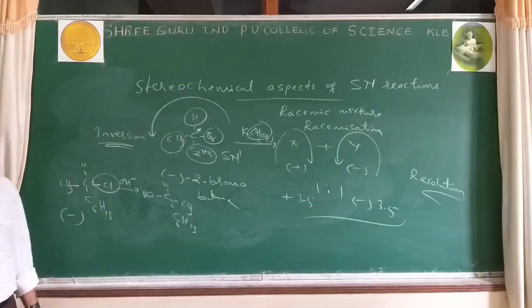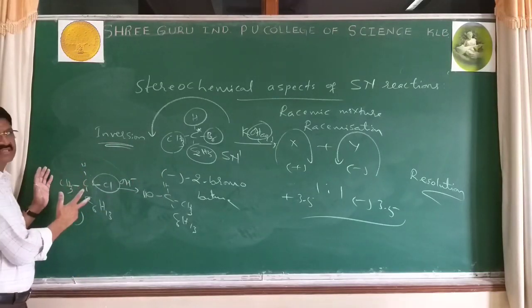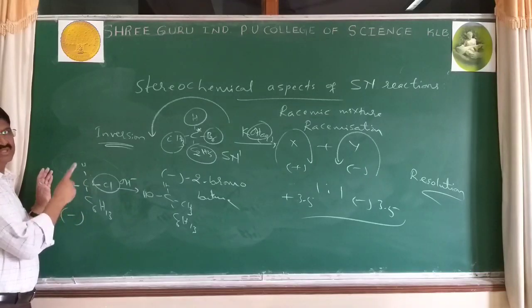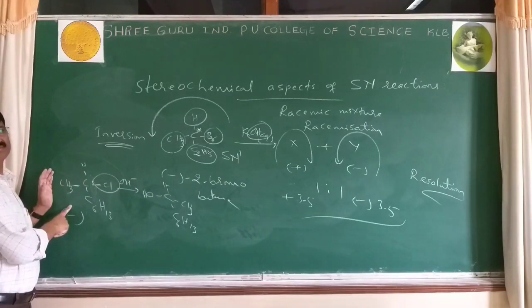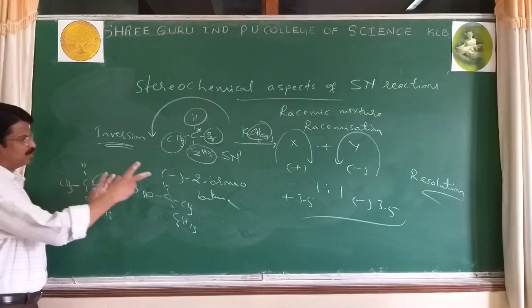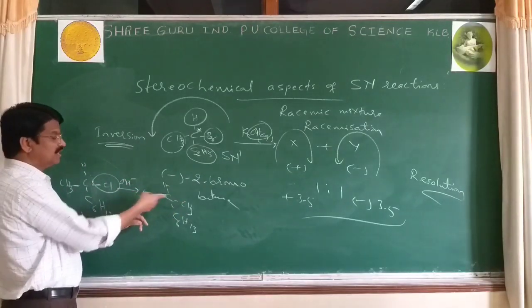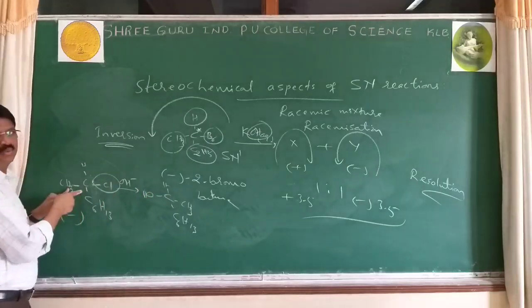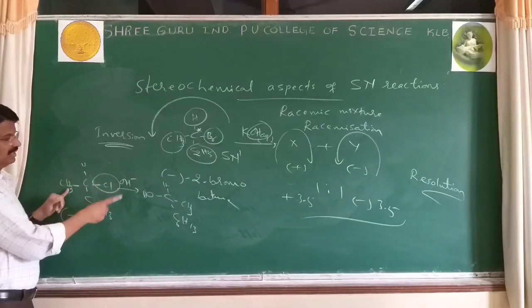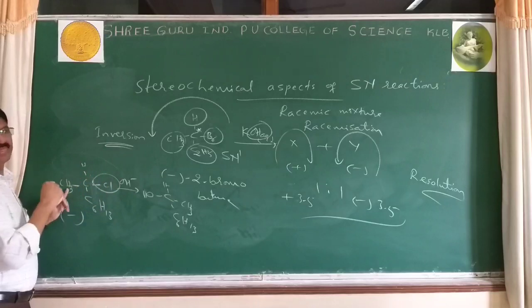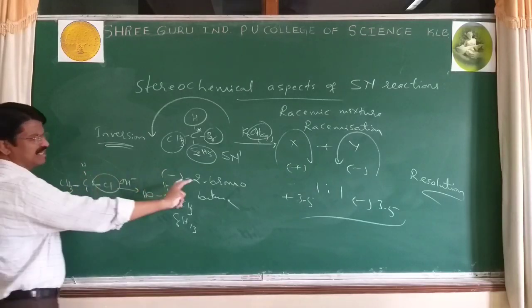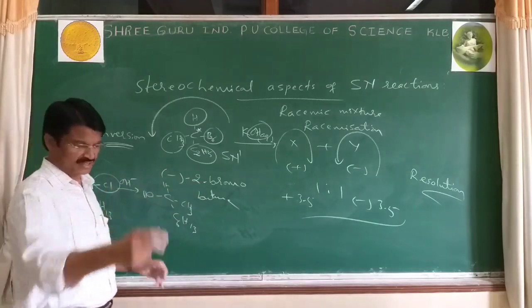Now how do we define inversion of configuration? Whenever a reaction is carried out using an optically active halide, and the product molecule contains the opposite configuration to that of the original reactant molecule, it is said to be inversion. If Cl is replaced by OH directly, that is called retention.